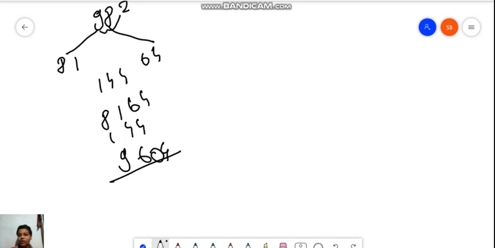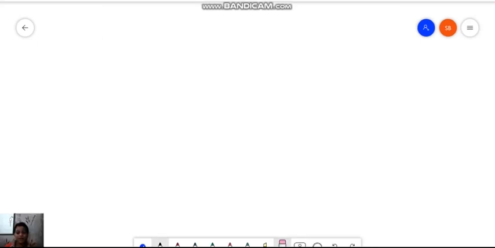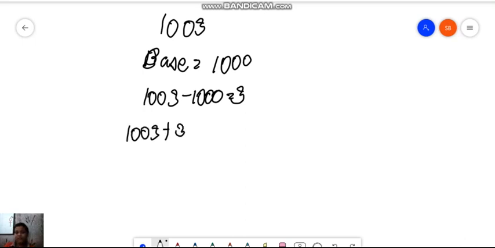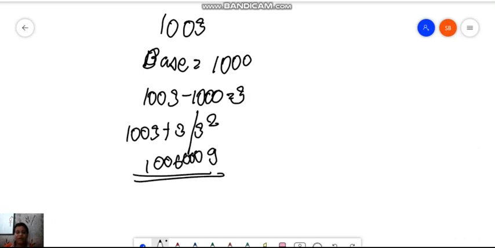Now we will do another example. We'll take 1003. Here I am doing it with another method, where the base is equal to 1000. Then 1003 minus 1000 is equal to 3. 1003 plus 3 is 1006, and 3 square is 9. So 1006009 is the square of 1003.